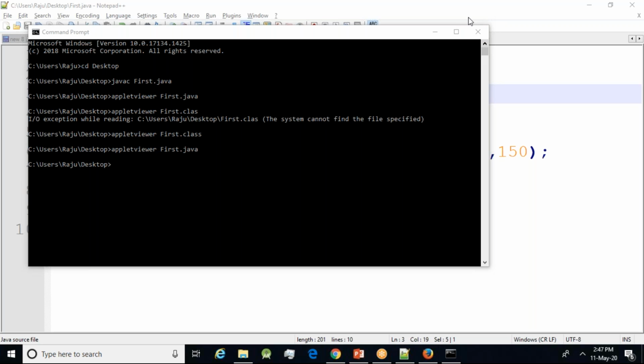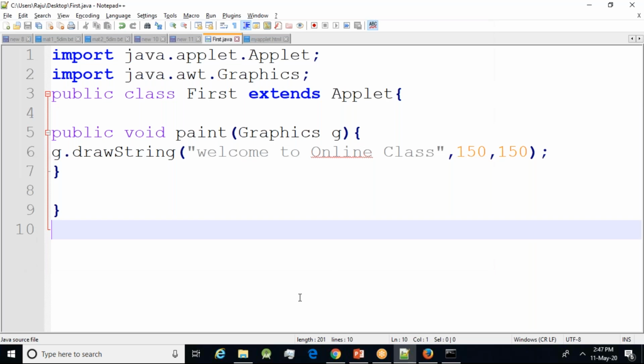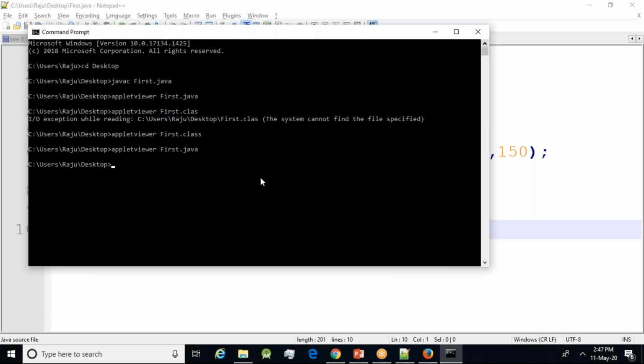I want a small confirmation from your side. What is the problem in my code? I've done compilation, no? I just compiled it like that: javac space first.java.